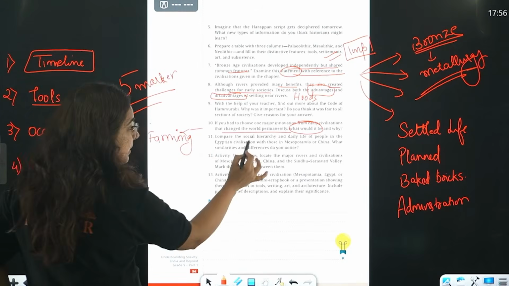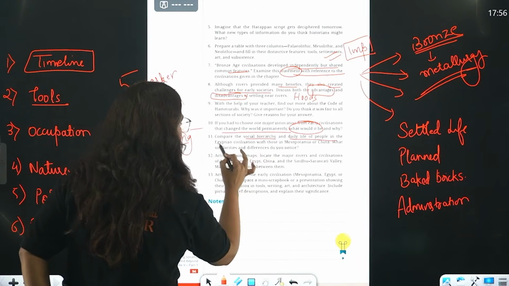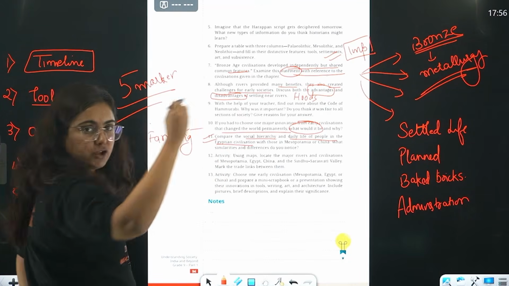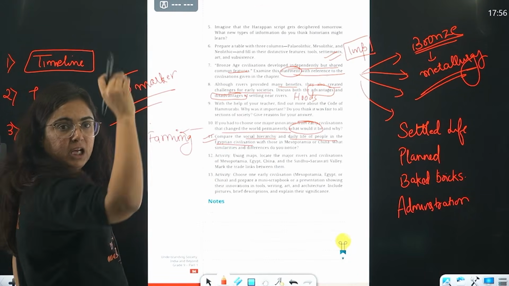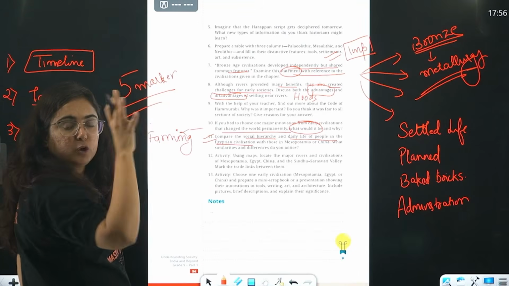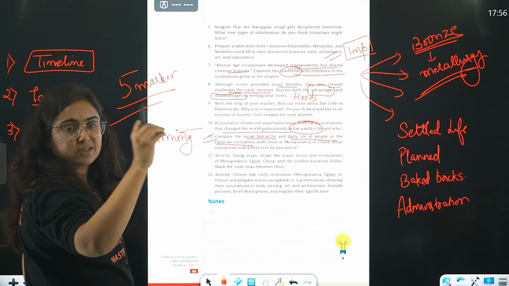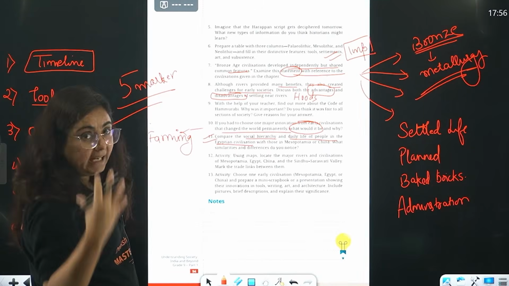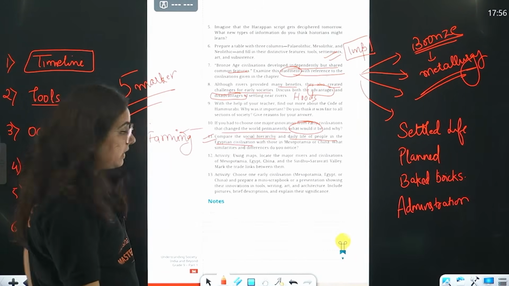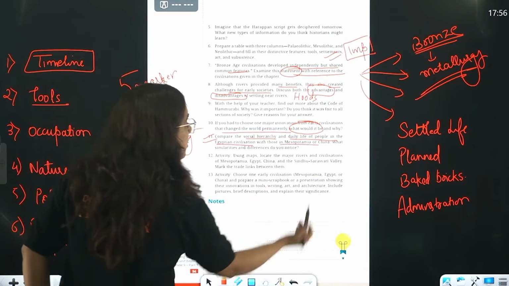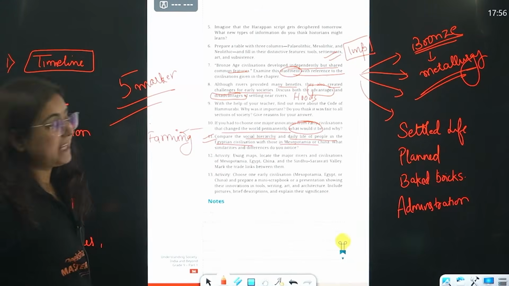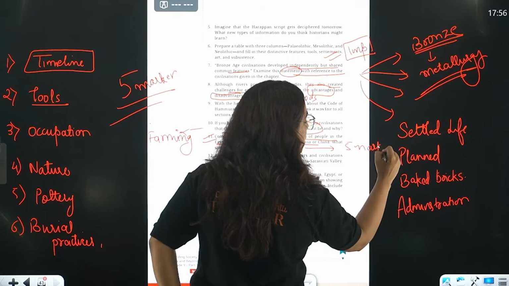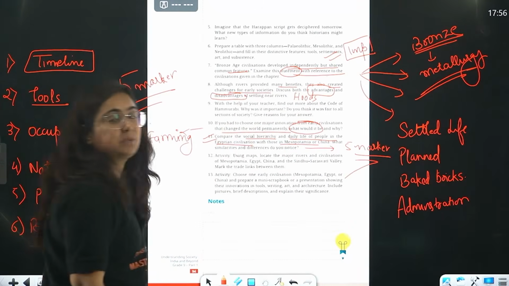Okay? Compare the social hierarchy and daily life of people in Egyptian civilization. Very good question. Compare the social hierarchy in Egyptian civilization in the pyramids: from the king, towards the priests and ministers. Then we got to know that there were artisans and farmers, and at the end there were slaves. Right? So yes, compare this with those of the Mesopotamian, not Chinese civilization, but this can also come as a 5-marker difference based question.